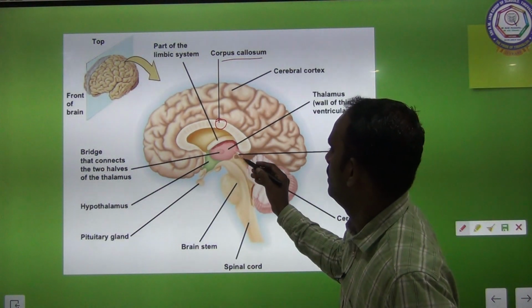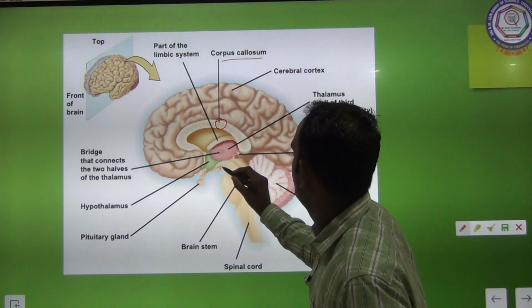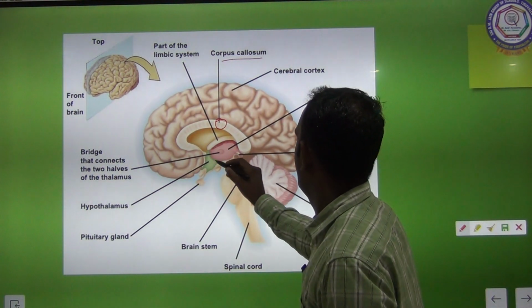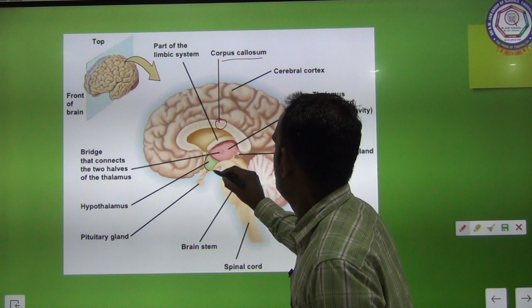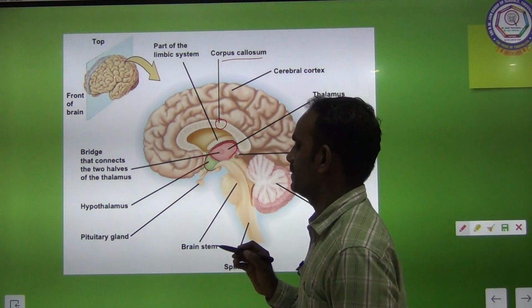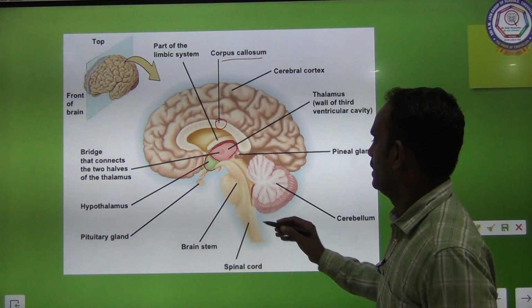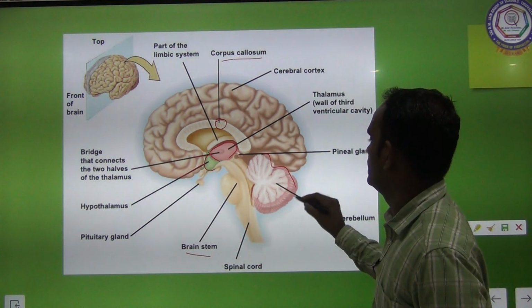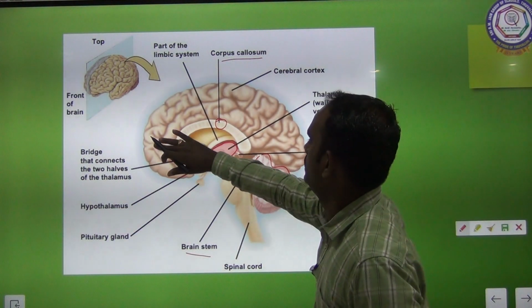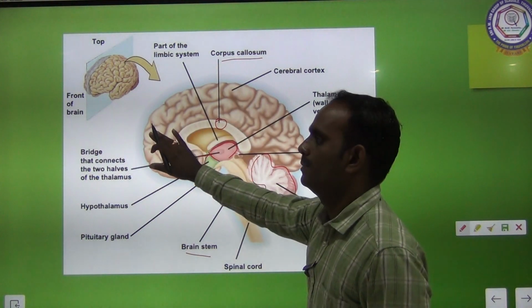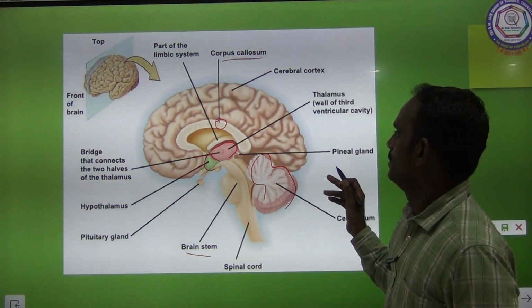This part is the thalamus, and below this thalamus the hypothalamus is present. This is the brain stem, and this part is the cerebellum. So the majority, two-thirds of the brain, is made up of the cerebrum alone.